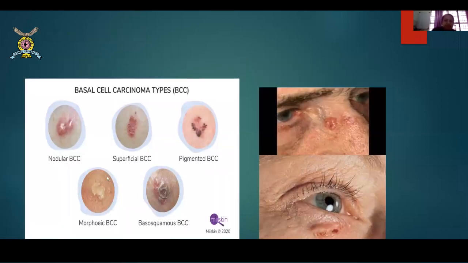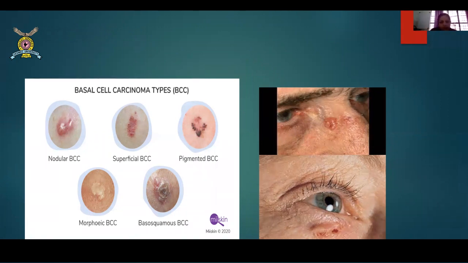Then this is BCC, basal cell carcinomas. Remember, BCCs usually erode into the surrounding areas of the skin. They just erode. Basal cell carcinoma, so they erode at the base of the skin. They keep on eroding into the skin and causing damage. So there are various types.